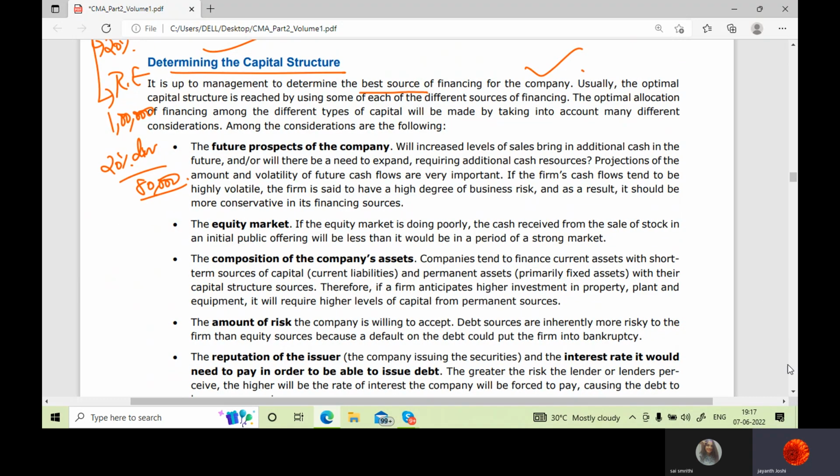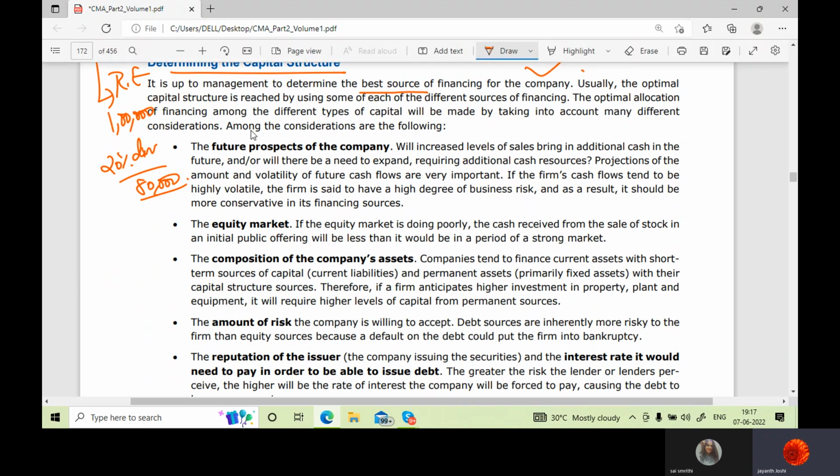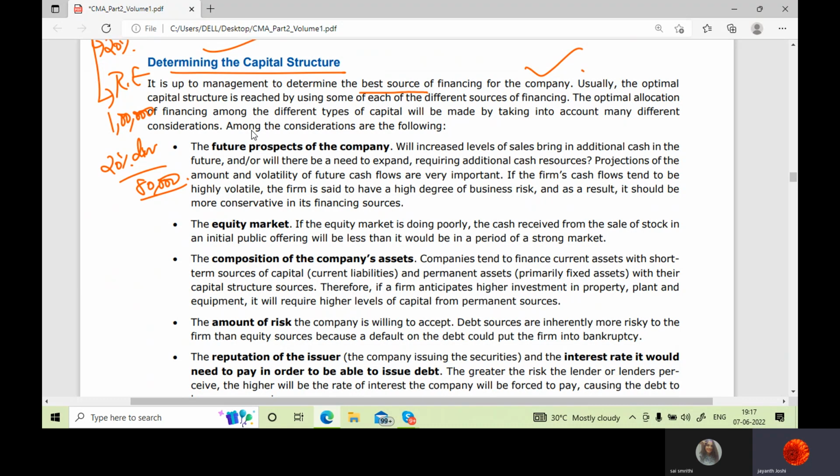The optimal allocation of financing among different types of capital will be made by taking into account many different considerations, of course. So we will arrange finances based upon various factors. First and foremost, we'll see the future prospects of a company. Will an increased level of sales, that is what we are checking in the prospects, bring additional cash to us in the future? Or will there be a need to expand, requiring additional cash?